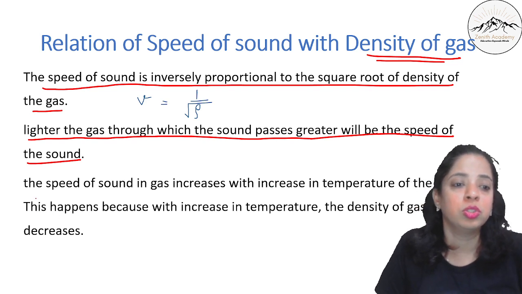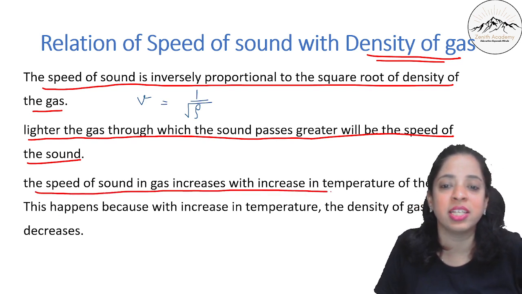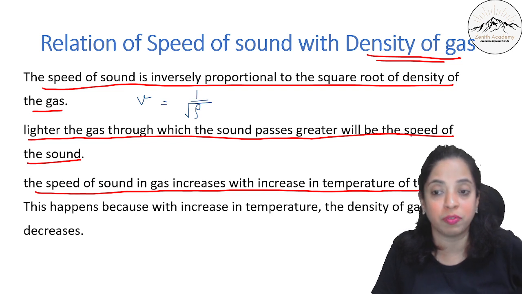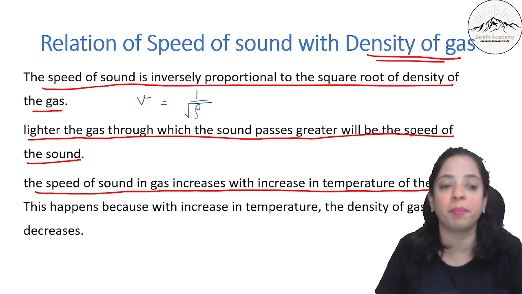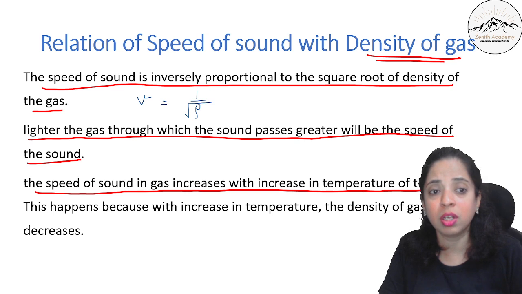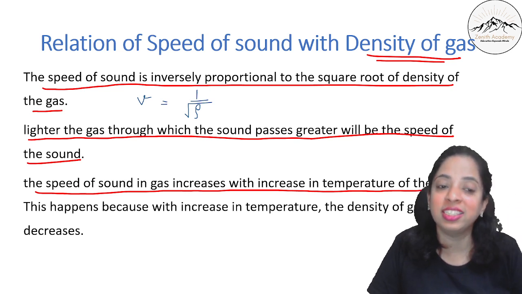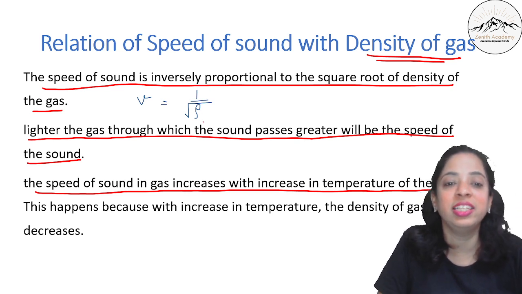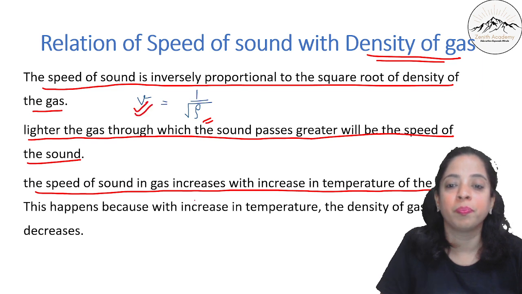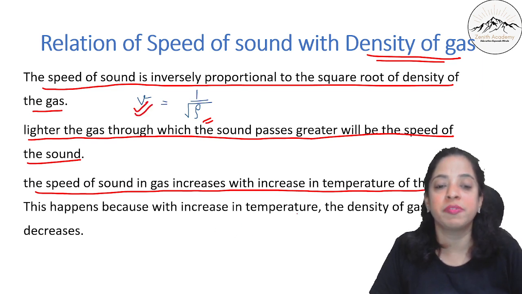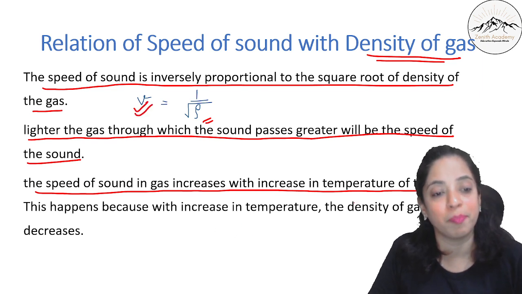The speed of sound in a gas increases with the increase in the temperature of the gas. Obviously when you increase the temperature, the density will decrease, and if the density decreases, the velocity will be more. That is why the speed of sound increases with the increase in temperature.